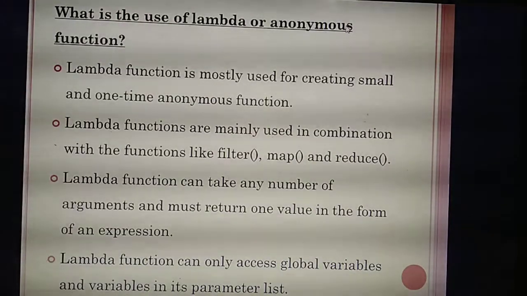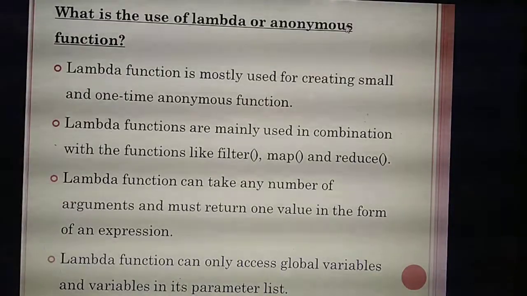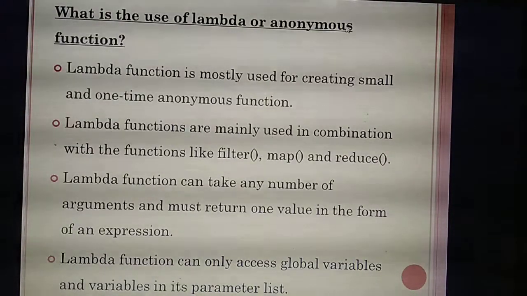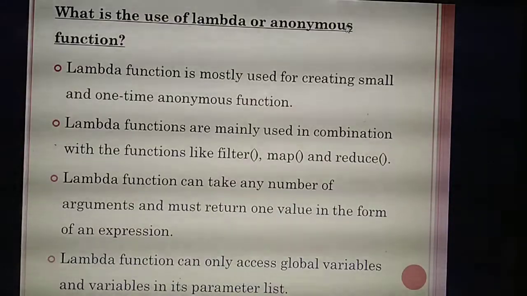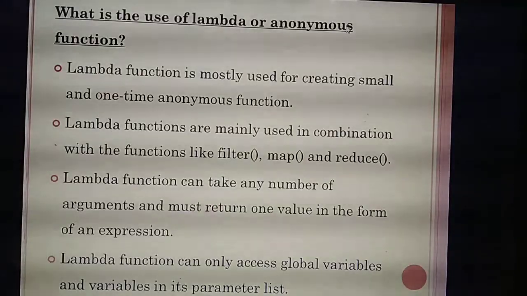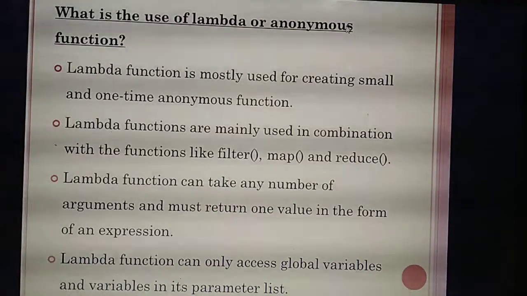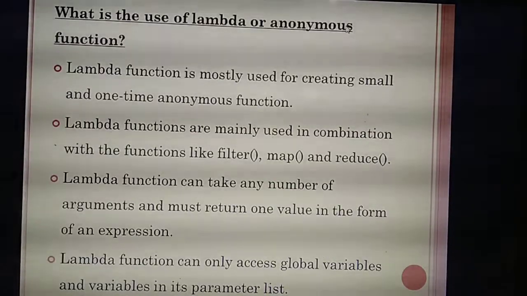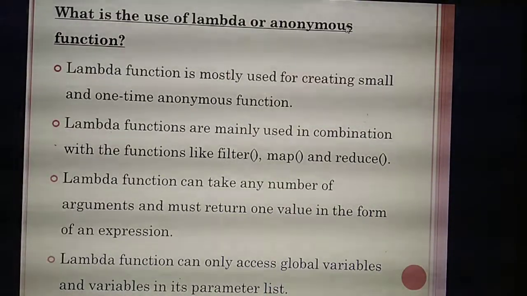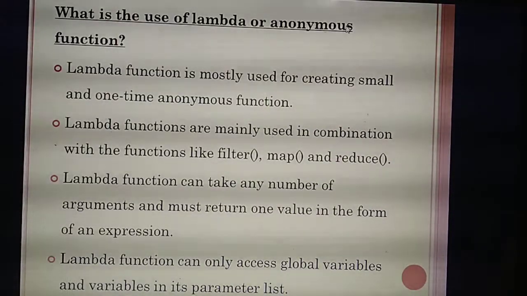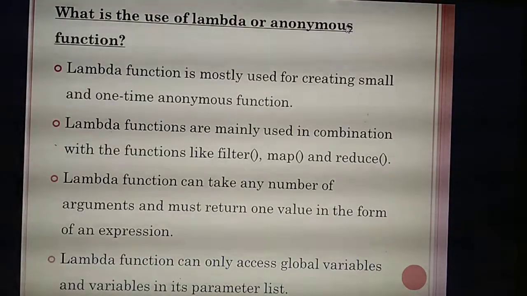So how many points have you studied here? The first point is this function is mainly used to create small kinds of functions, and we are also calling it a one-time anonymous function. One-time anonymous function means, as in the second point they have given, some combinations of functions: filter of, map of, reduce of. For example, you can give filter of some values. What's the use of that function? One time it will filter the values, isn't it? So that's a one-time anonymous function. Mainly it is used to create small types of functions.